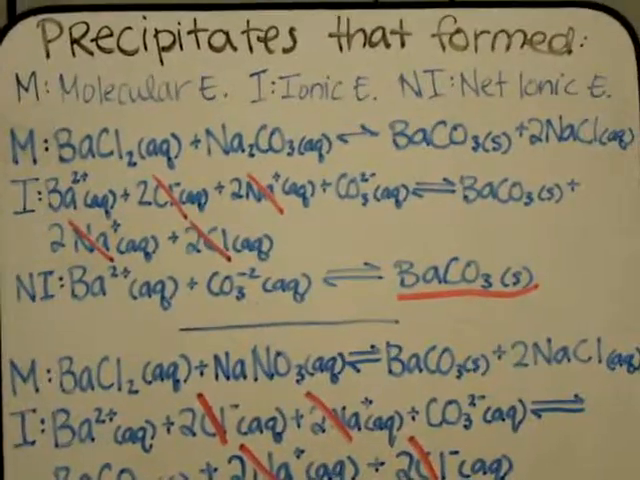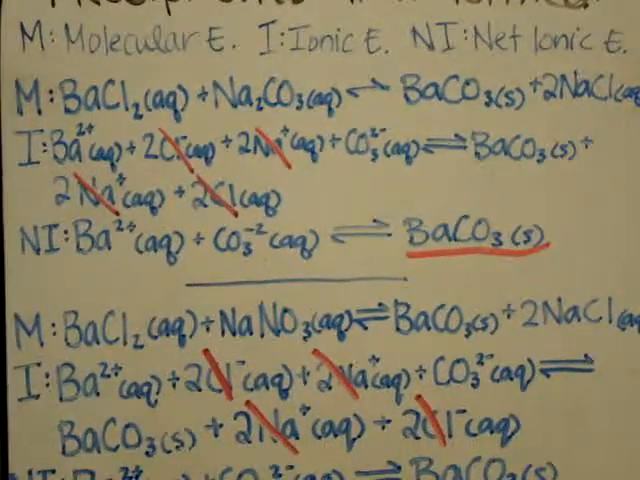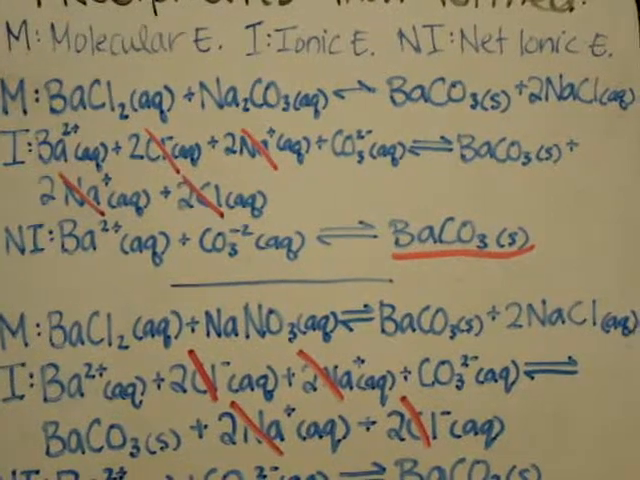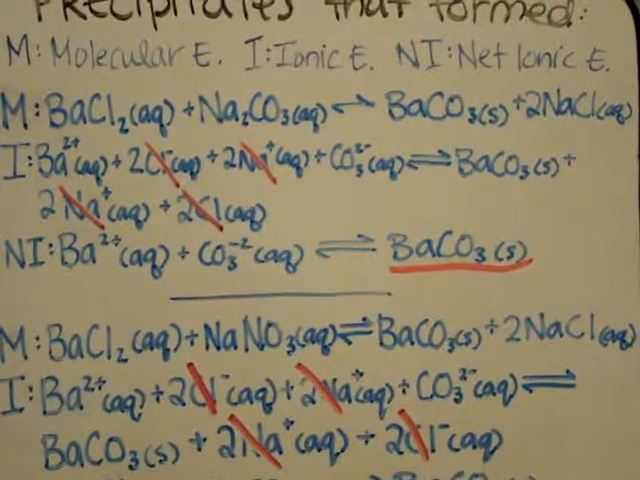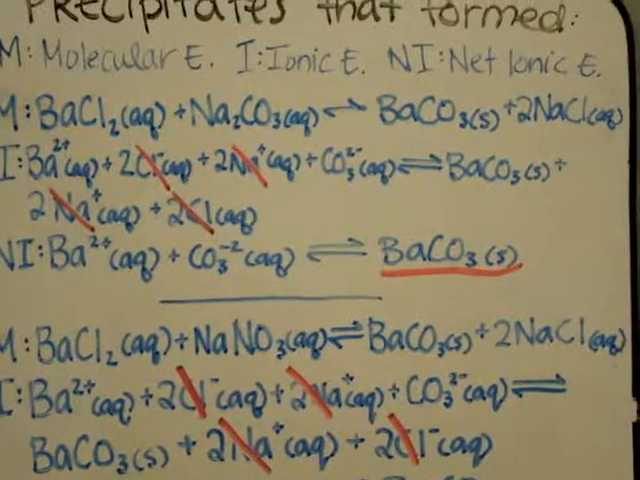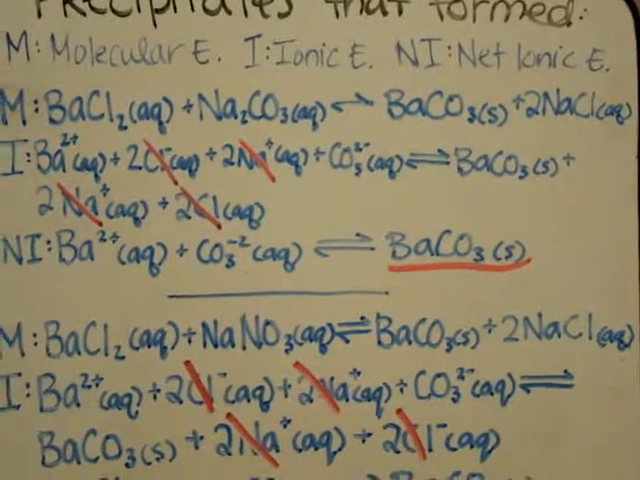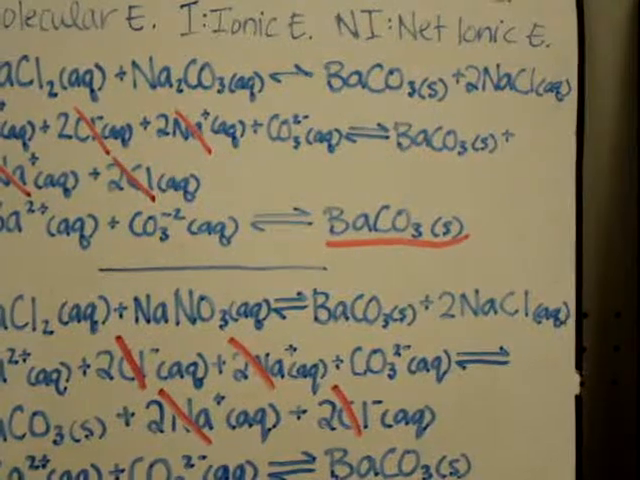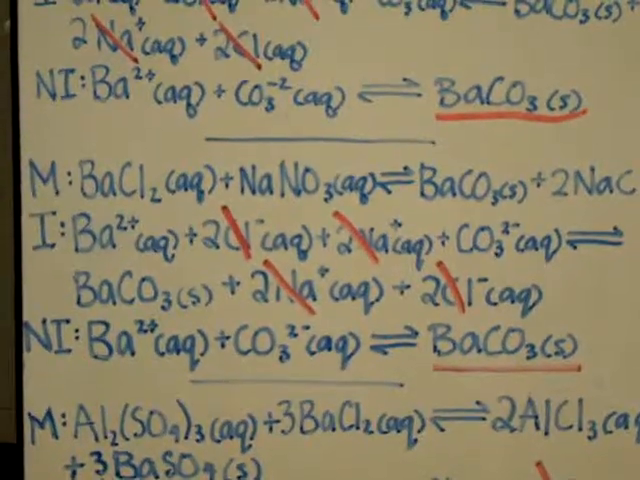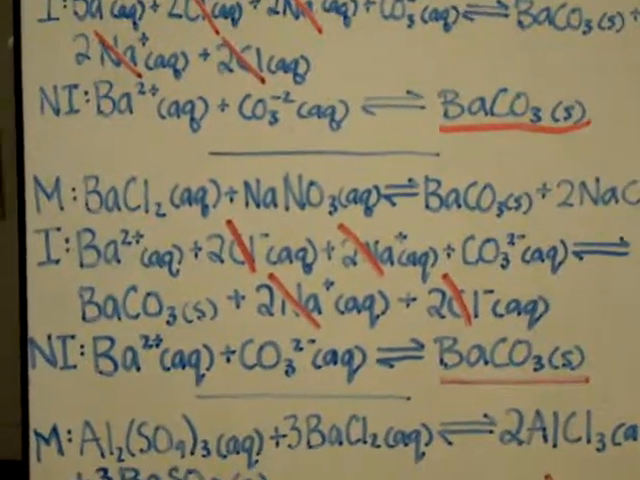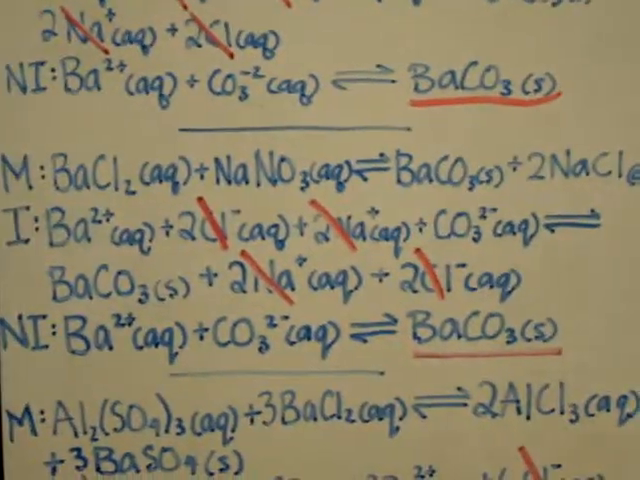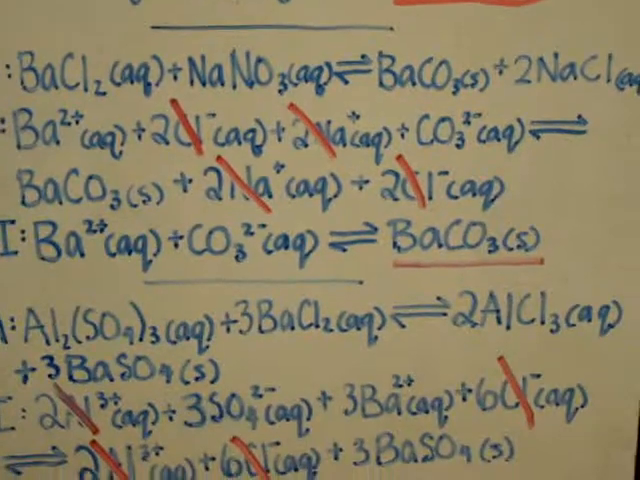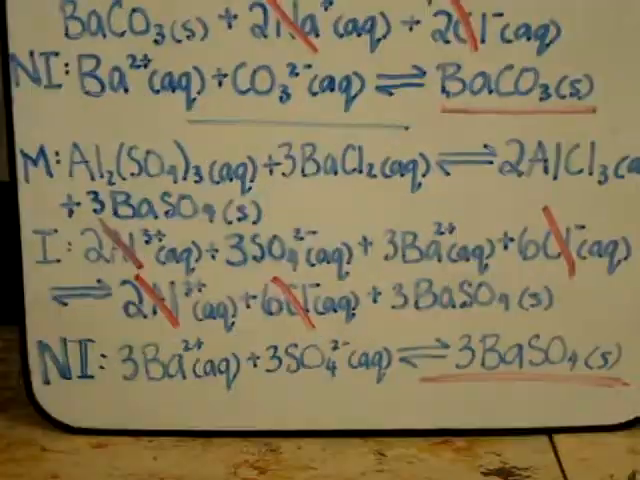So, I'm going to tell you some of the precipitates that formed. Barium chloride reacting with sodium carbonate produces barium carbonate and sodium chloride. The precipitate that forms is barium carbonate. Barium chloride reacting with sodium nitrate produces barium carbonate and sodium chloride. The precipitate that forms is barium carbonate.